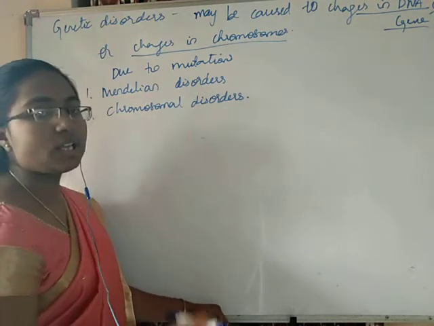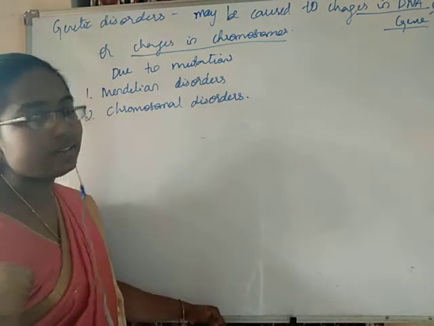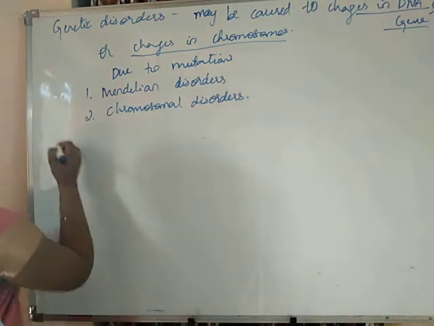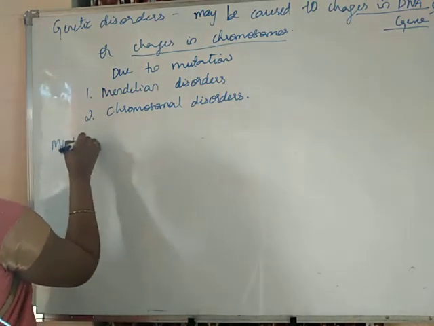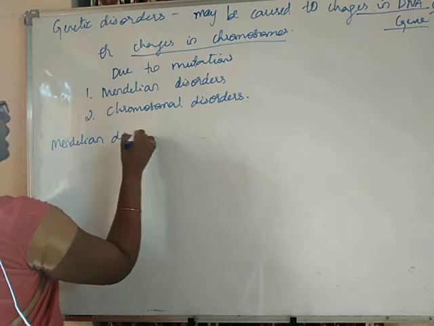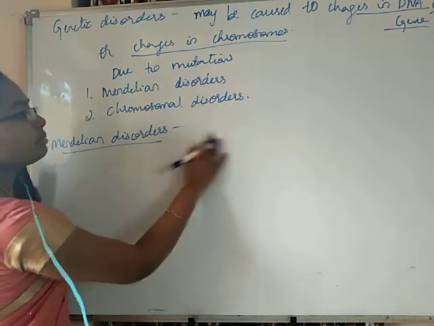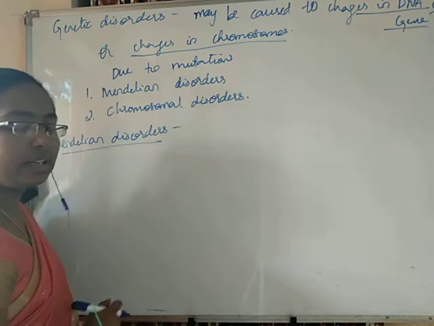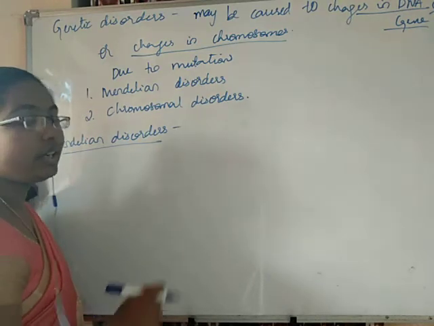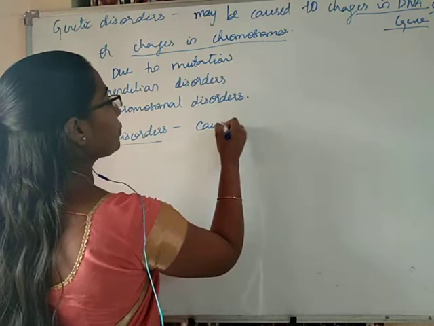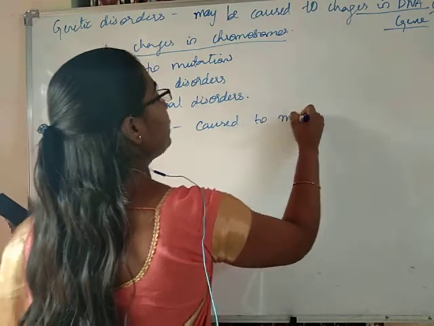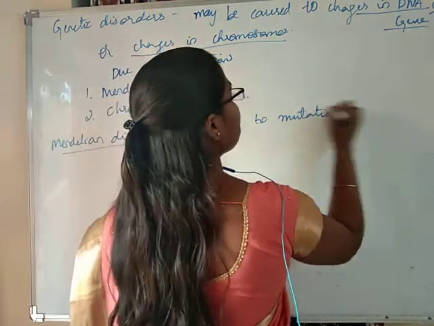In today's class, we will be learning only about Mendelian disorders. So first let us learn about Mendelian disorders. What are the characters of Mendelian disorders? Let us learn. These Mendelian disorders are caused due to mutation of a single gene.